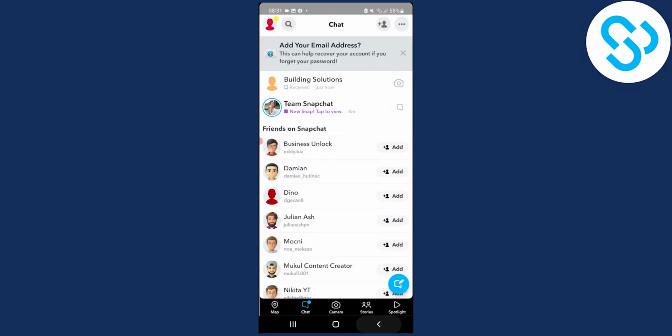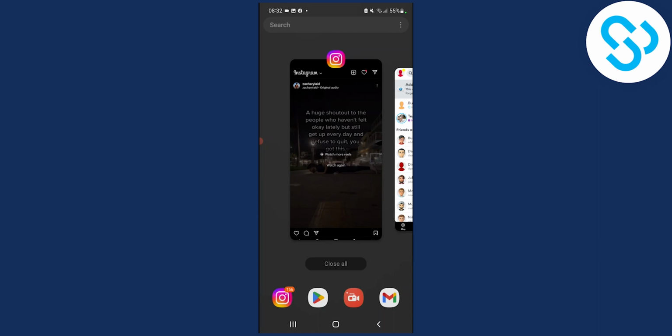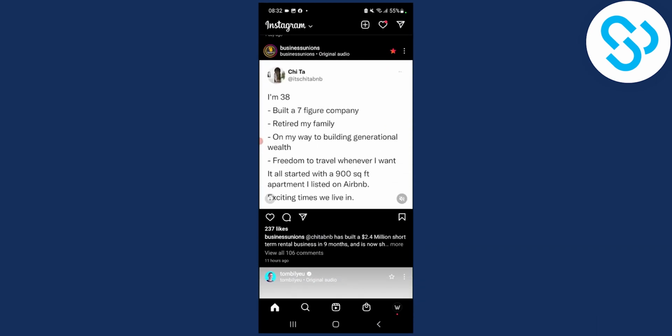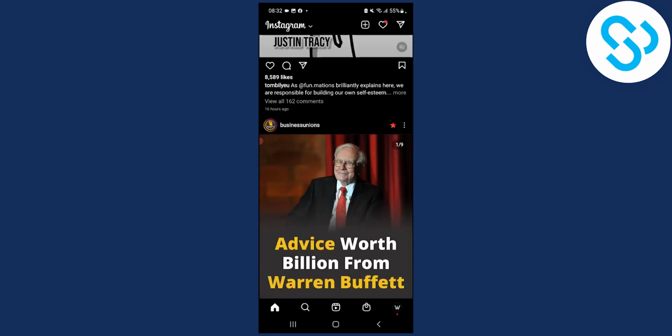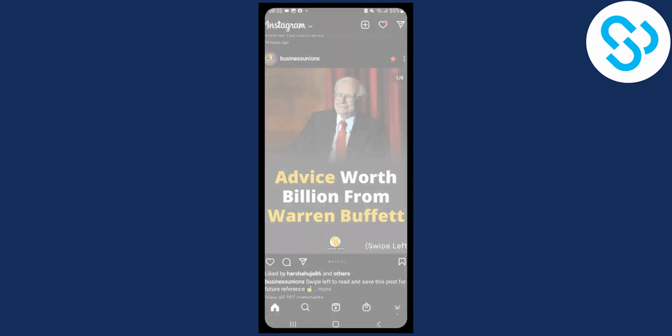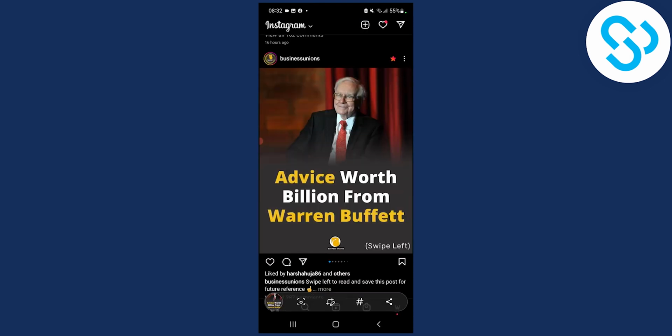Now let's do it on our story. So let's go back to this post. So what we can do here is, for example, if we want to share this post, right? What we can do is we can actually screenshot the post right here. We can screenshot it. Then what we can do is we can go to three dots. We can copy the link.